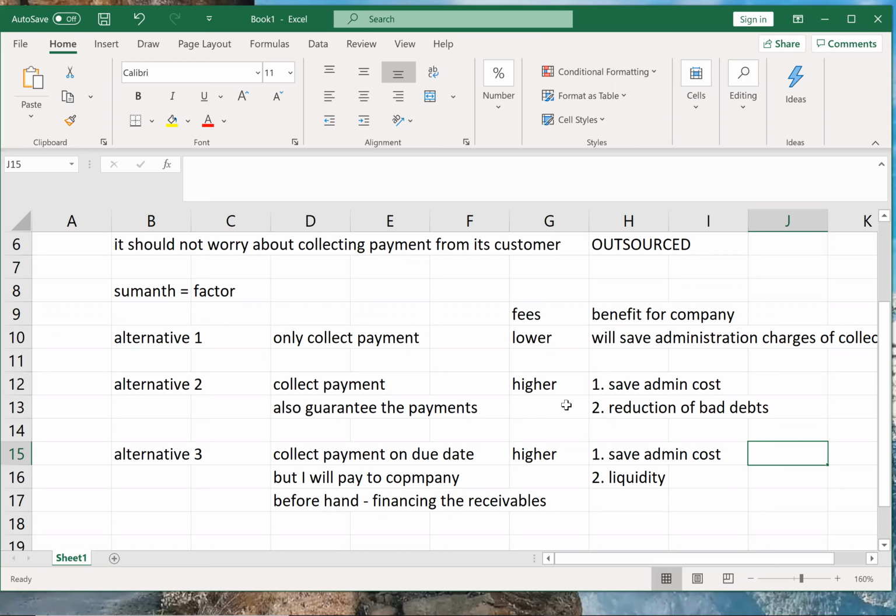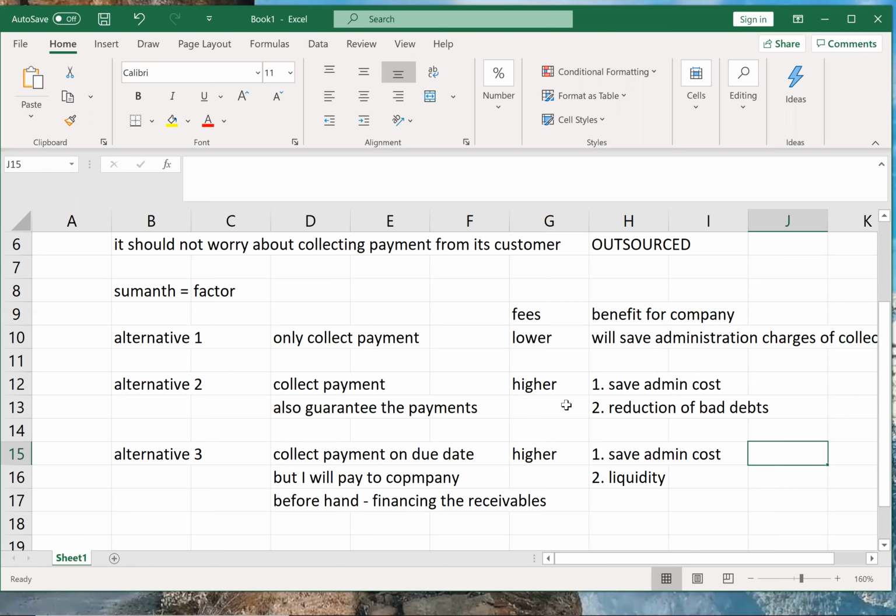Okay. So here you are not deciding whether to appoint the factor or not. Here you are going to calculate that if I appoint a factor, how much is my cost? Okay. How much is my benefit? Okay. So cost will be higher, benefit will be lower. Still, because of the benefit, my net cost will reduce.